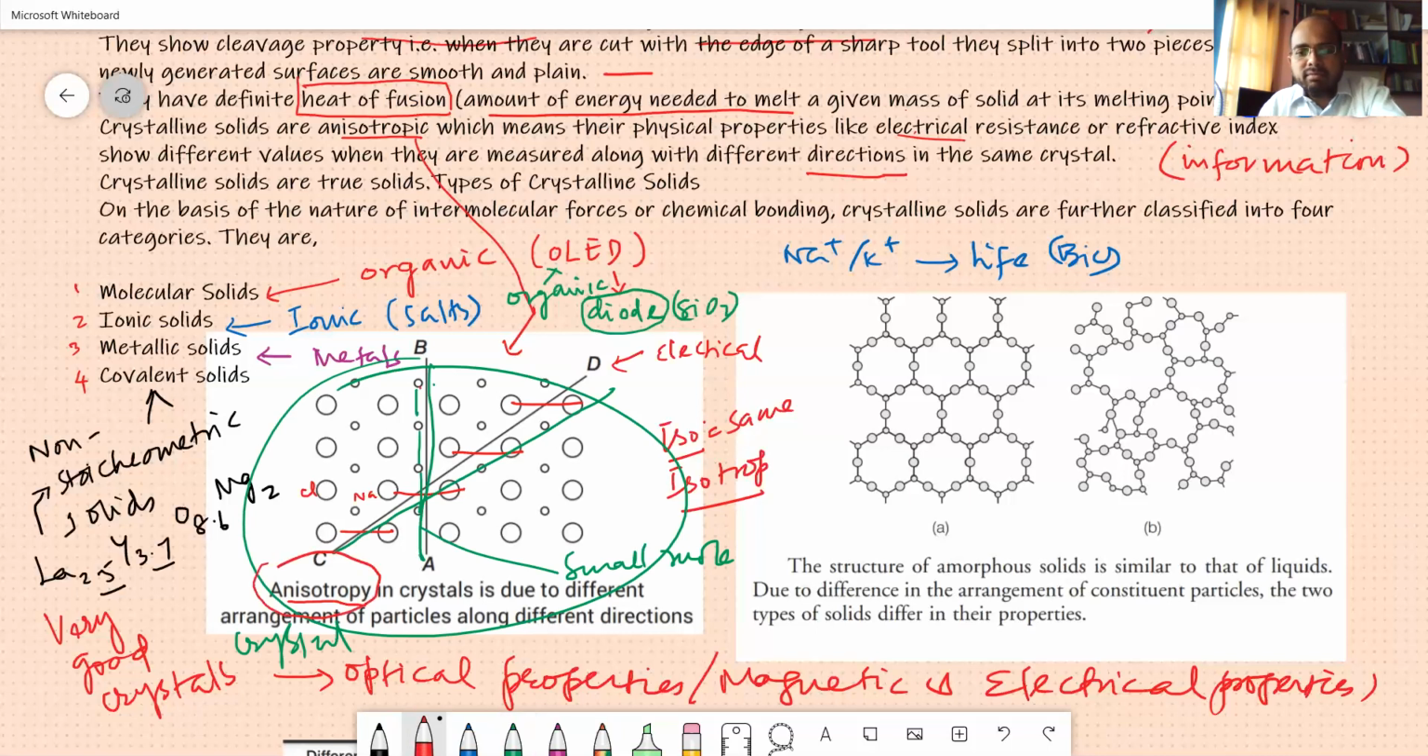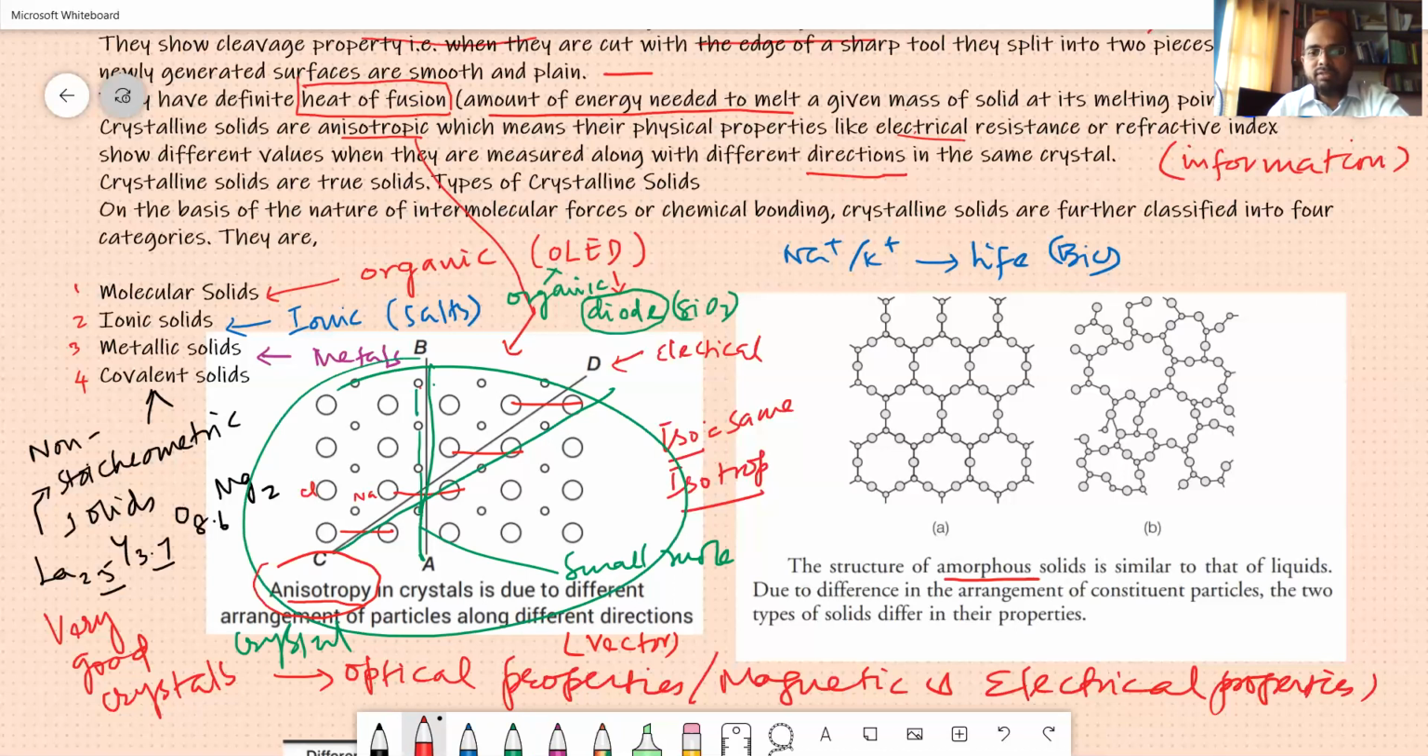But this is not the same with amorphous substances. Amorphous is not pure form. In the crystalline forms, you can change. Some properties are vectors, that is, direction-based properties are there. We will leave that. But here you can see the amorphous solids are similar to liquids.